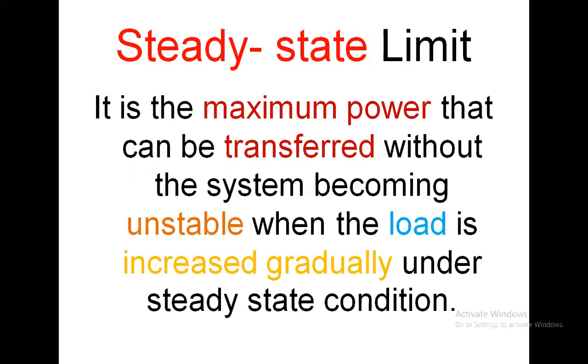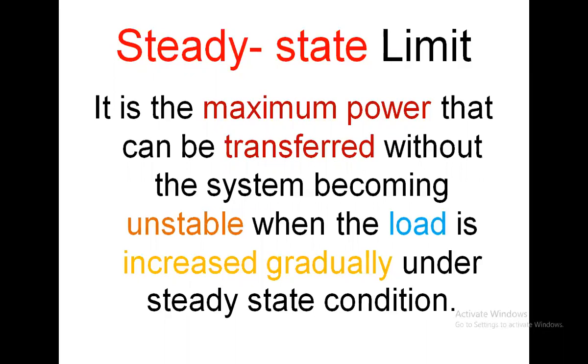It is the maximum power that can be transferred without the system becoming unstable when the load is increased gradually under steady state condition. So the steady state limit is very simple. Again, we have to measure the amount of power that can be transferred without the system becoming unstable.